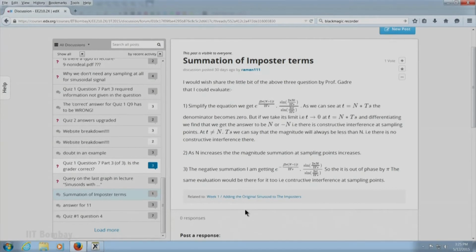It says, I would wish to share a little bit of the 3 questions by Professor Gadre that I could evaluate. So, basically he is talking about what happens when you add the original sinusoid to the imposter terms, to the unwanted terms. And he has tried to show that there is constructive interference at the points of sampling and destructive interference at the other points.